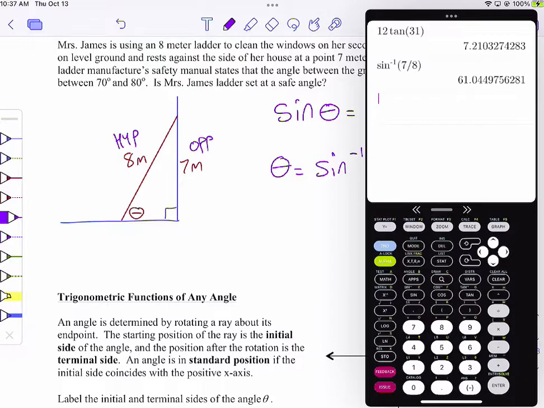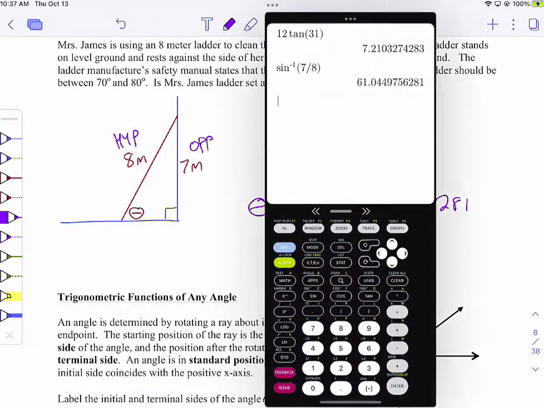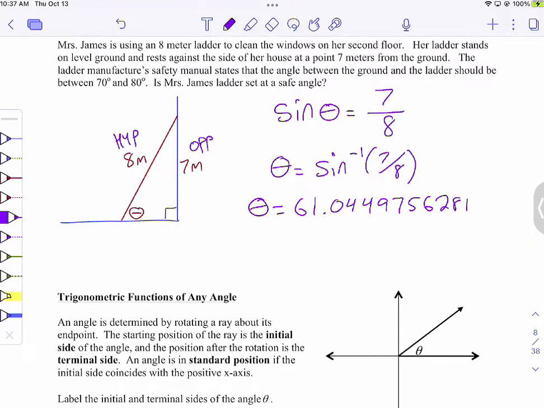And I want to talk about this decimal that you get here, and we'll talk about why people round a decimal like this wrong. So you can think about what you think it rounds to, and then we'll round it. I'm going to round it to 2 decimal places. So the question is, if I'm rounding it to 2 decimal places, is it 61.04 or 61.05? What do you guys think? 4. Everybody thinks 4? Okay. No one thinks 5. All right.